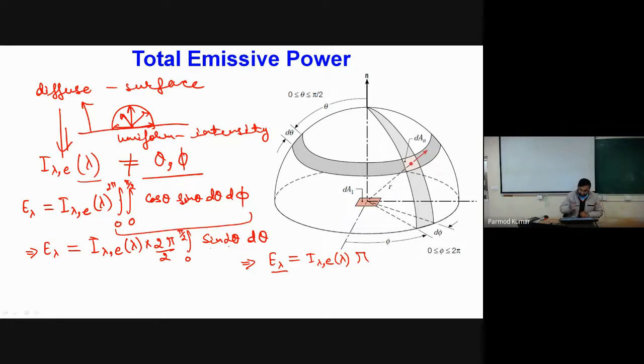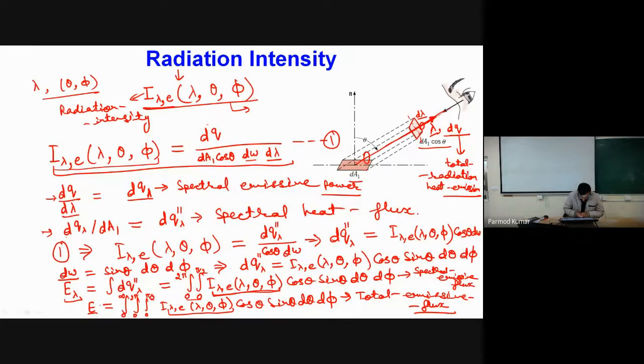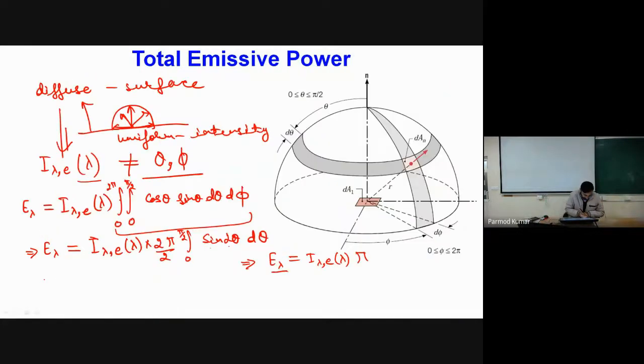Okay. Similarly, if I consider the total radiation, my integration over wavelength gives some overall quantity, say I e, the total radiation intensity.